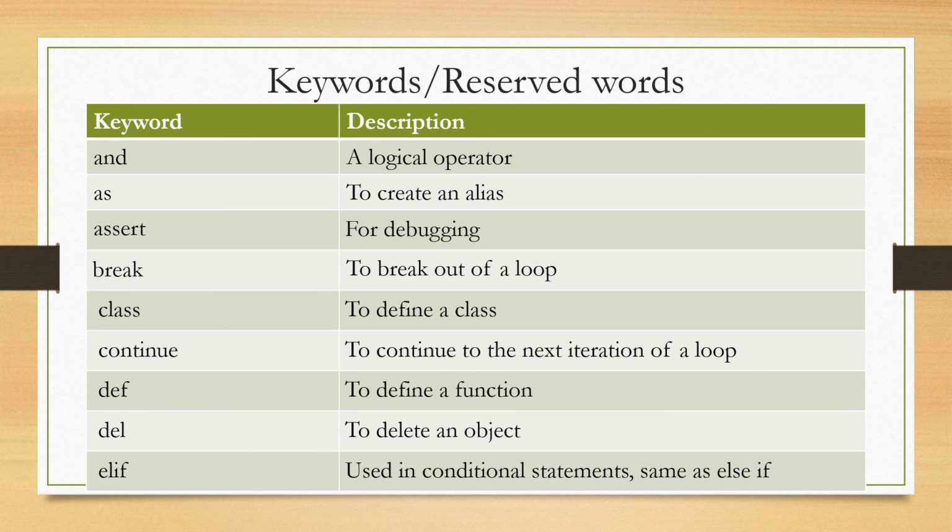These 33 keywords or reserved words, which have special meaning for special purposes, are like this: and, which is a logical operator; as, used to create an alias; assert, used for debugging; break, to break out of a loop; class, to define a class; continue, to continue the iteration of a loop; def, to define a function; del, to delete an object; elif, used with conditional statements and same as else if.